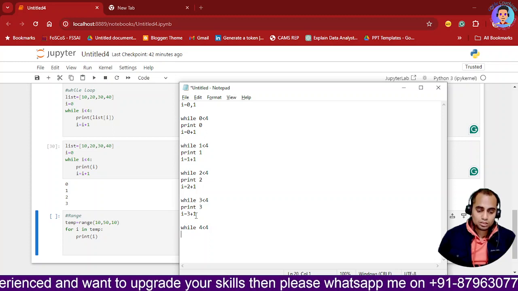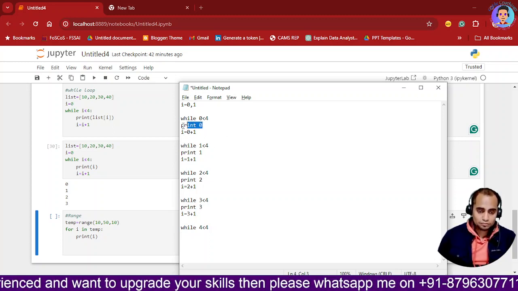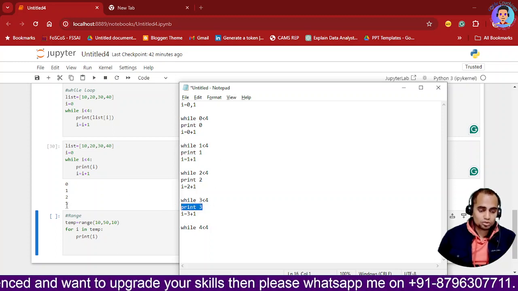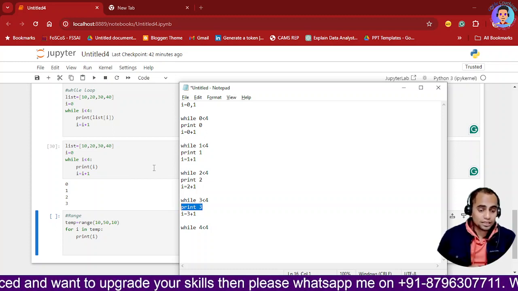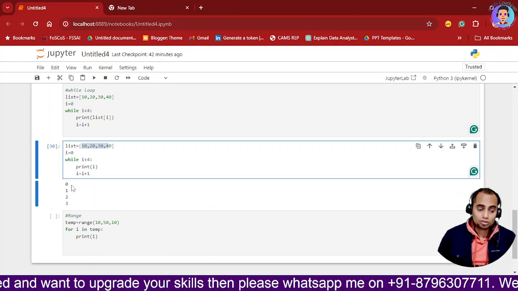Okay, so this is how it will print. So it will print 0, it will print 1, it will print 2, it will print 3. 0, 1, 2, 3. That is how it is going to work. Now you have printed the indexes, you have not printed the values. See the difference? It is 10, 20, 30, not 0, 1, 2, 3.